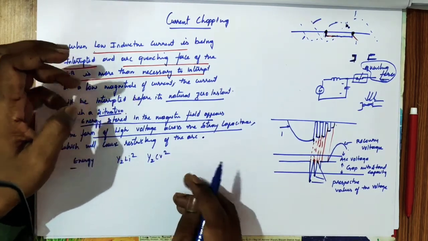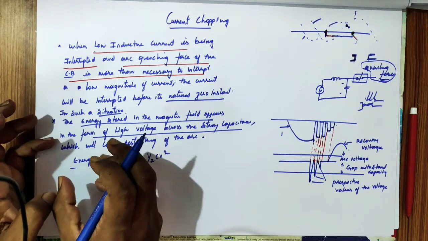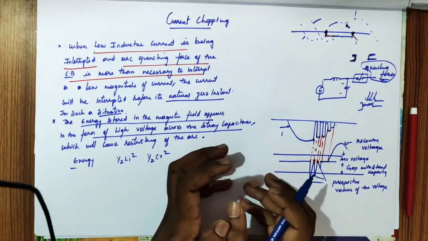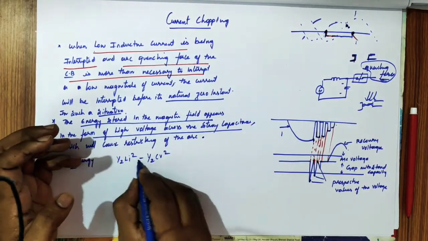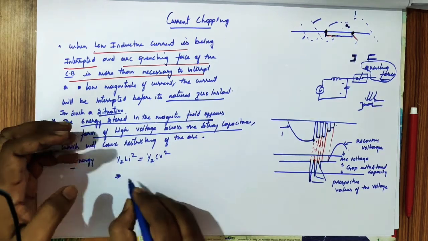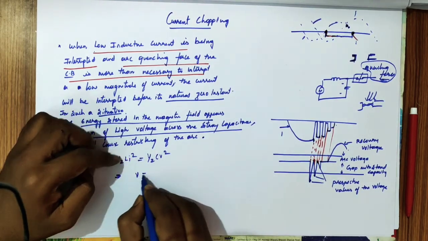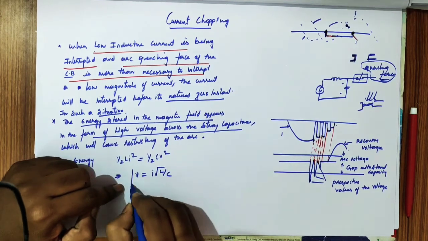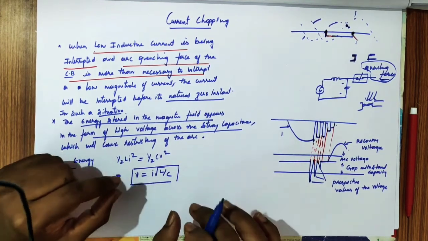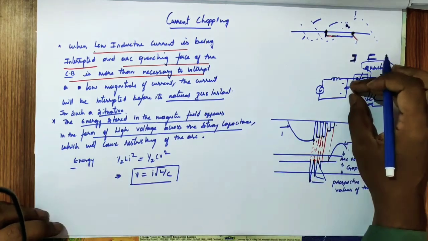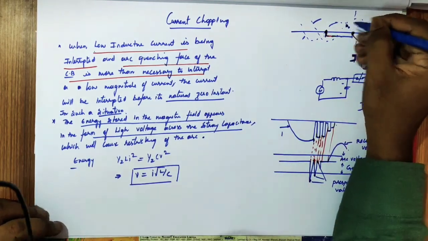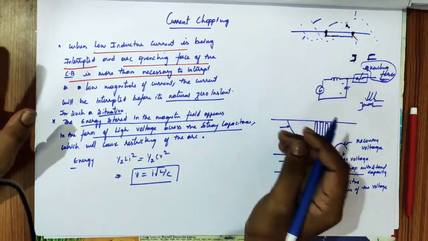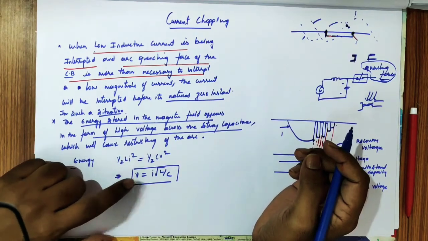Both are equal, so we equate them. By calculating this, we get V equal to I into root over L by C. This is the prospective voltage which appears across the capacitor when the arc is interrupted before the current zero point. This should not be high.